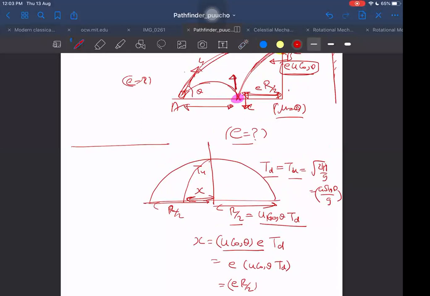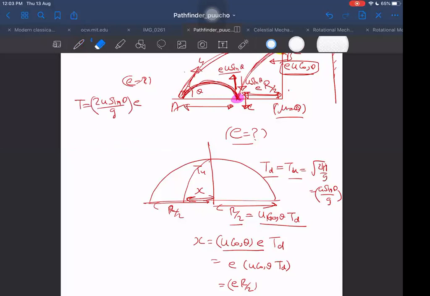With what velocity does it rise up? With what velocity did it come down? It came down with u sin theta, but it rises up with e into u sin theta. Then what will be the time of flight for this part? Time of flight is 2 u sin theta by g, but now it will be multiplied by e also. It will be e also.